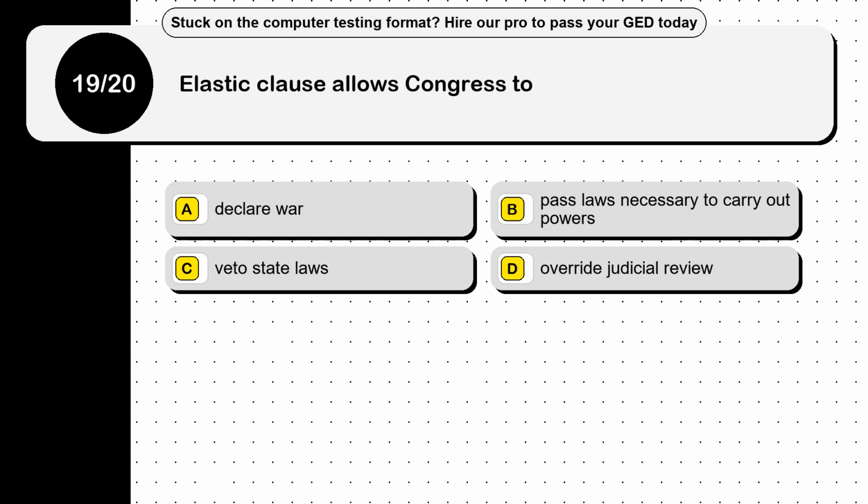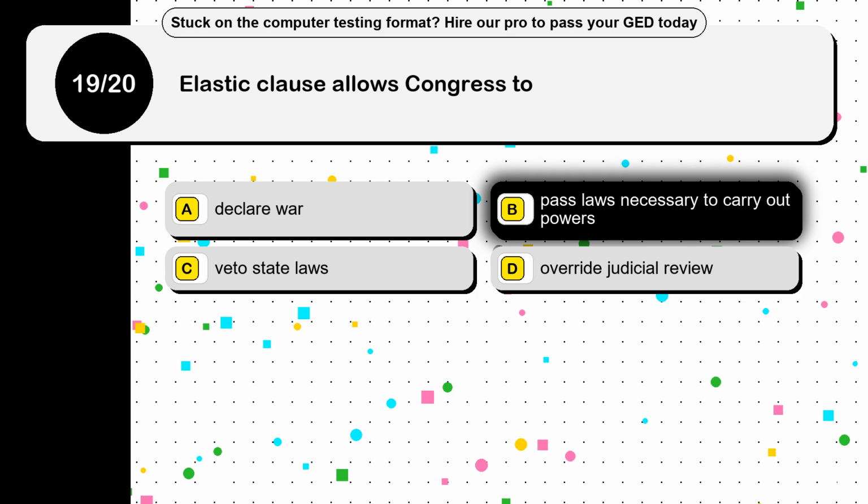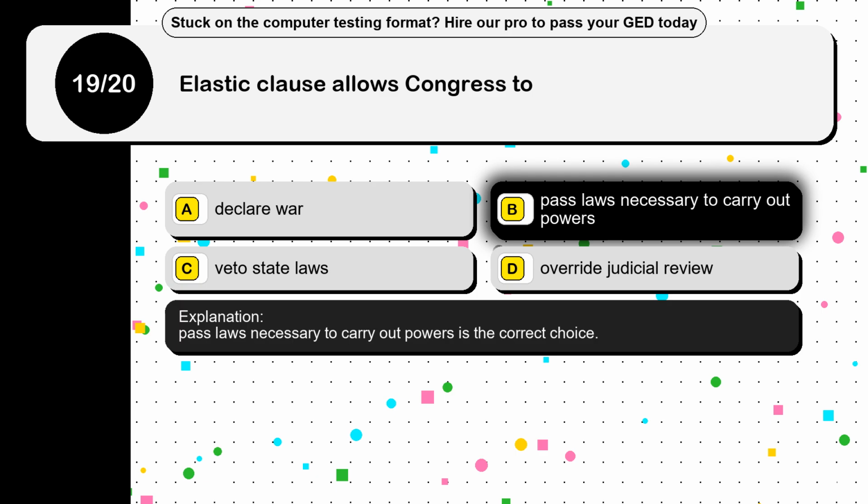Question 19. The elastic clause allows Congress to. Option A, declare war. Option B, pass laws necessary to carry out powers. Option C, veto state laws. Option D, override judicial review. The correct answer is option B, pass laws necessary to carry out powers. Pass laws necessary to carry out powers is the correct choice.